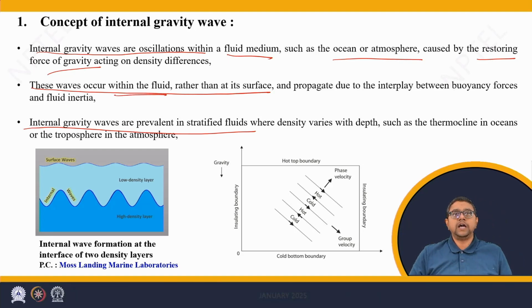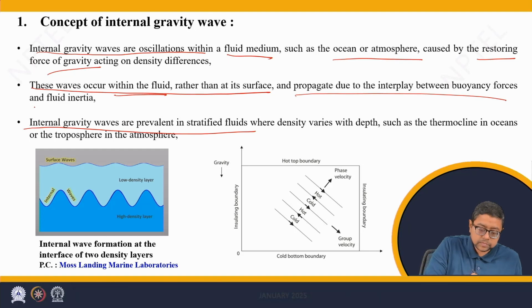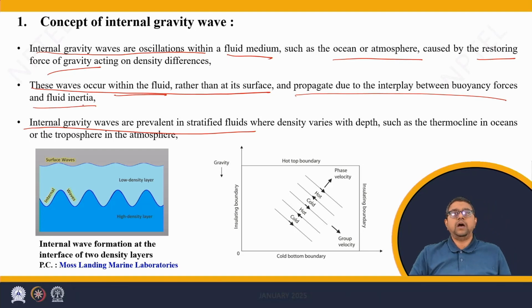The surface waves are different from the internal gravity wave. Now, two forces are important in internal gravity waves. First is the buoyancy force, which is coming from the gravity, and stratification, which can be thermal or chemical composition.